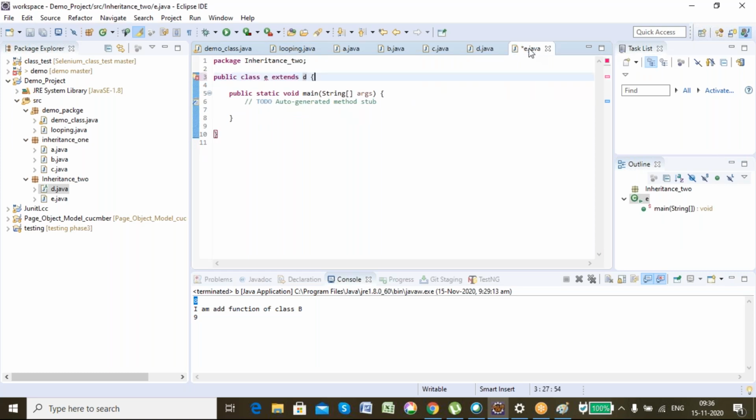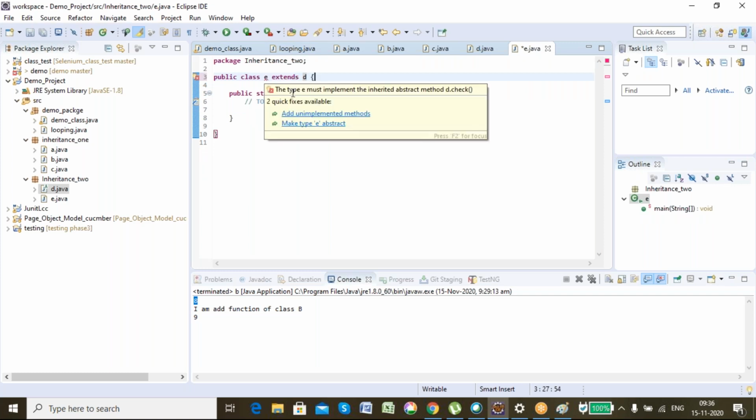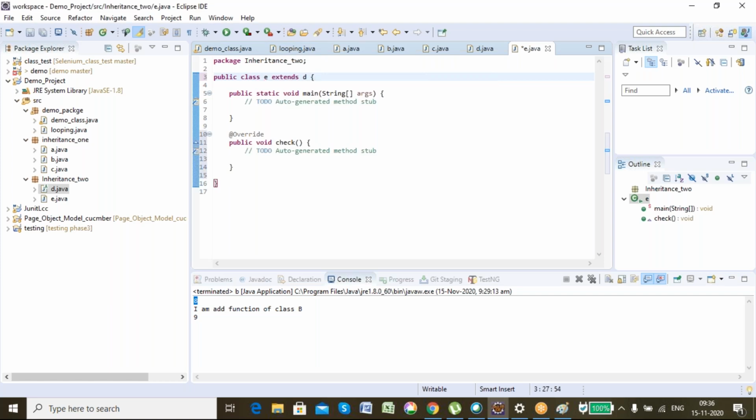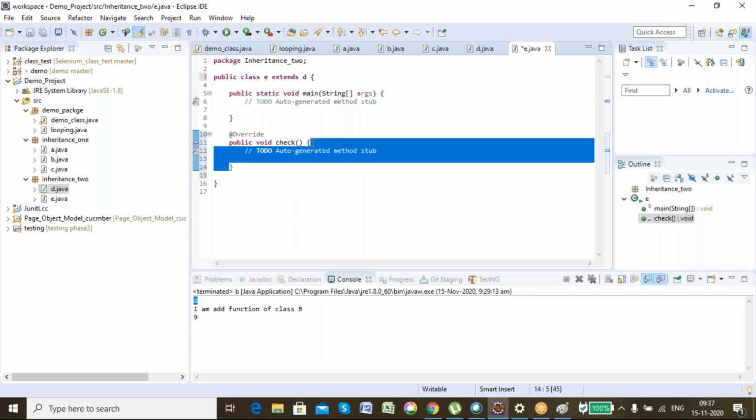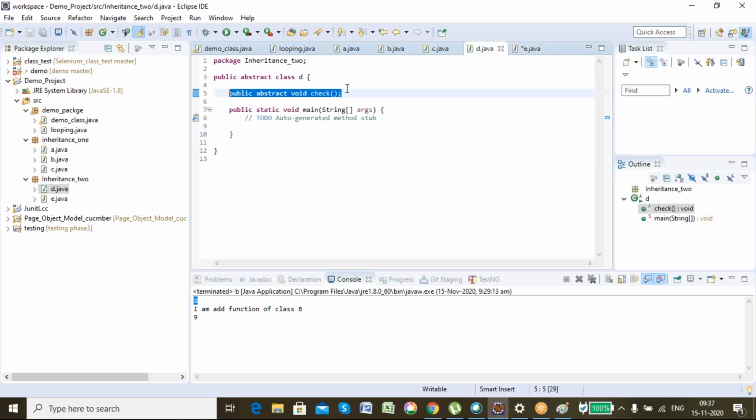Got my point? If E extends D, unless it defines the abstract methods present in the abstract parent class, it will throw me an error. See, public void check, I have to mandatorily give a body in the child class. Got my point?